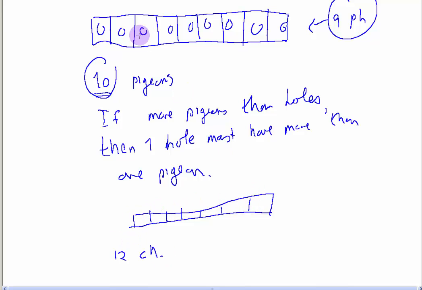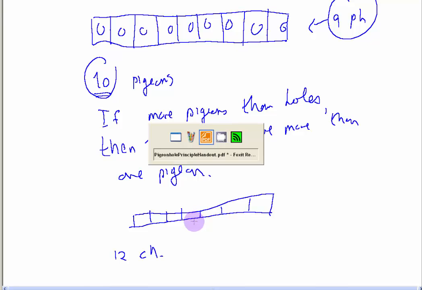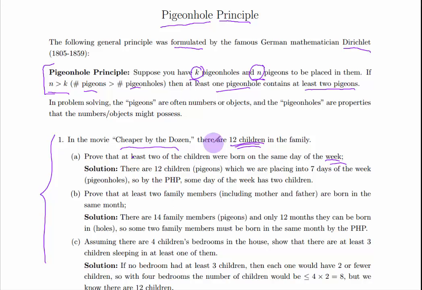Now we have the same situation that we had up here. There are more children than holes, so at least one day has more than one child born on it. Now, you could have all 12 children born on the same day. You really don't know. But at least one hole has more than one pigeon in it. Now, you can't say 2 holes have more than one pigeon. You could have 6 pigeonholes have 1 child, and then the 7th day has 6 children. So there's a lot of things you can't say, but one thing you can say is that at least one pigeonhole has 2 children. So at least one day of the week has 2 children.